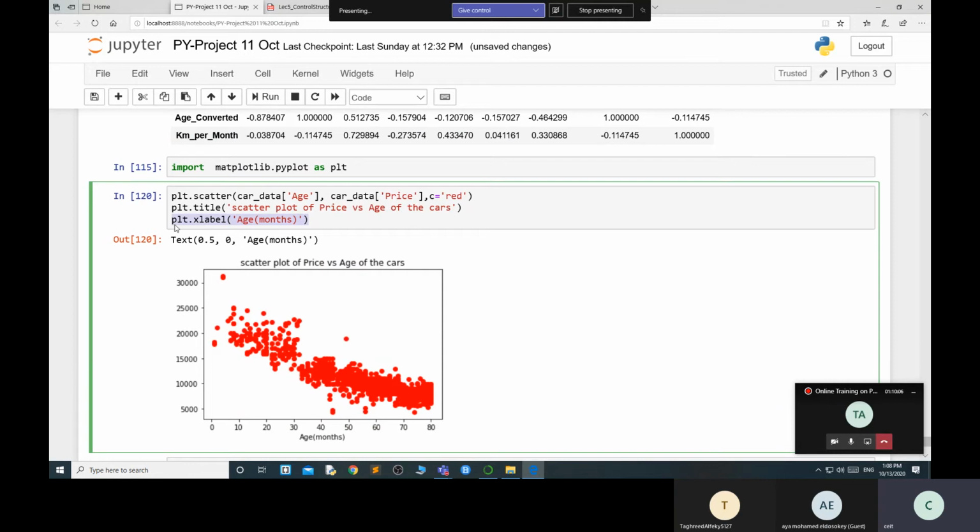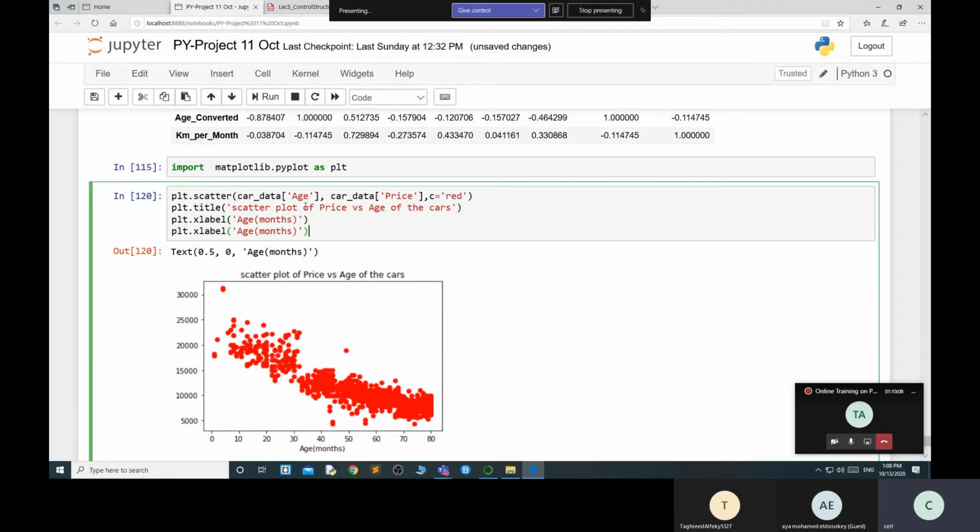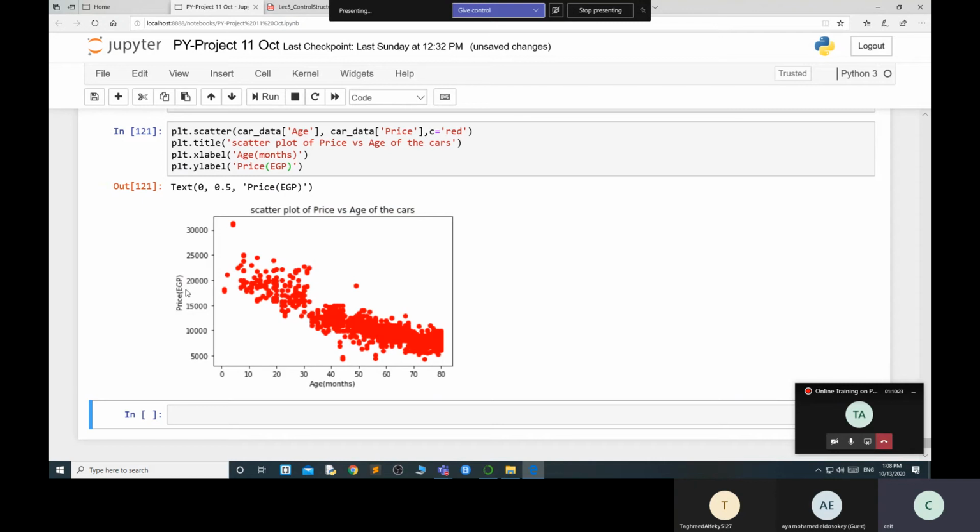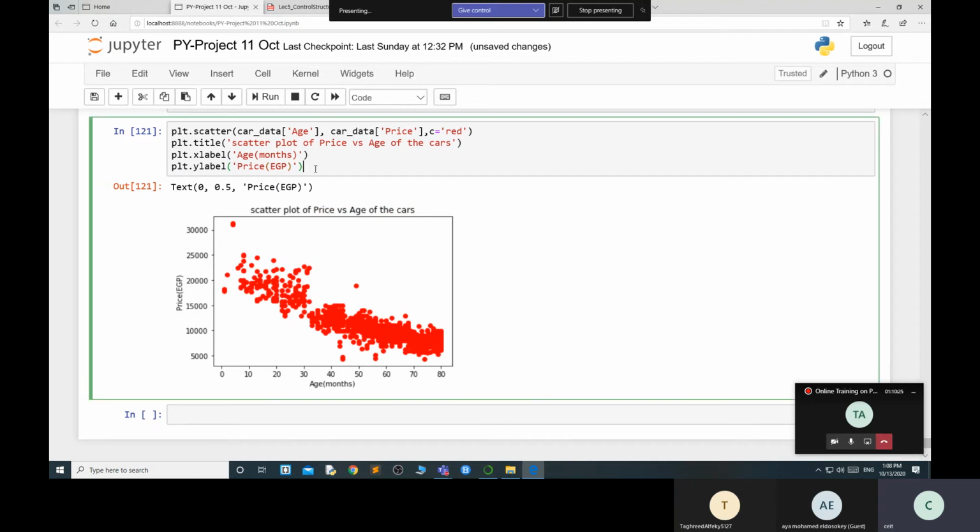The same for the y label, you can print over here. It's up to you, if you want to make some beautifications. Like price, I will print in dollars, or you can put in EGP. Okay, I'll do EGP. So now the price is coming in EGP.